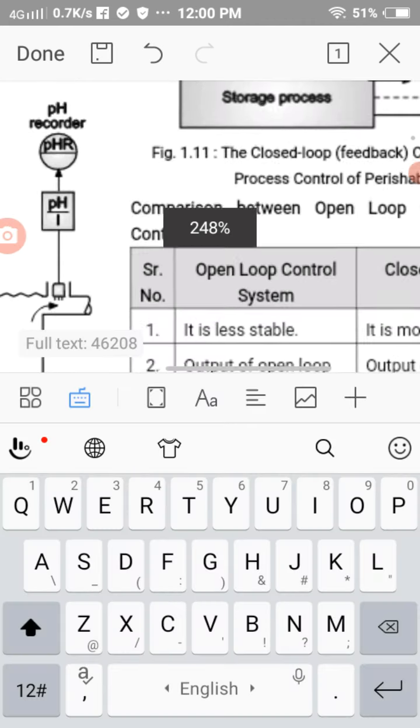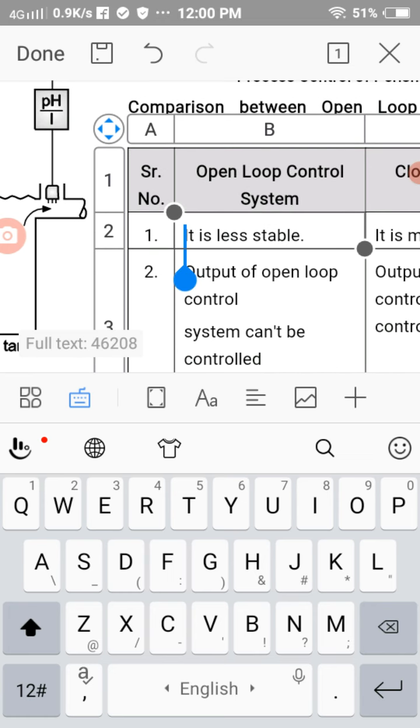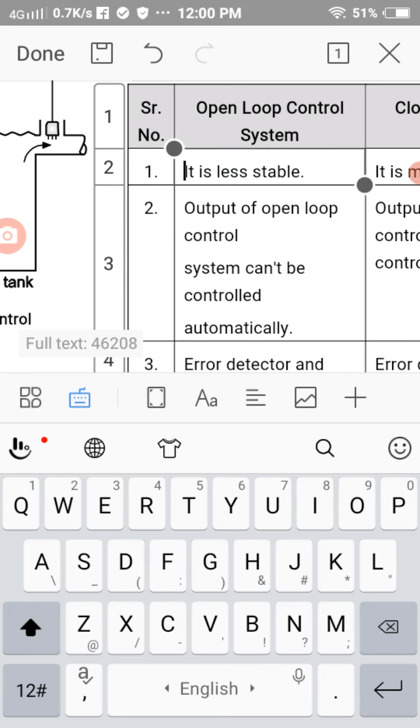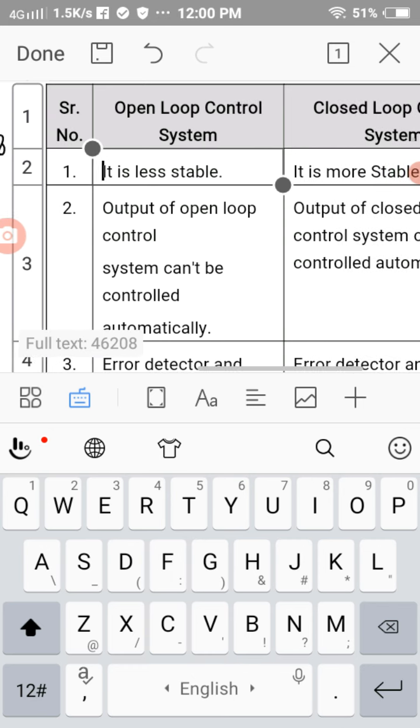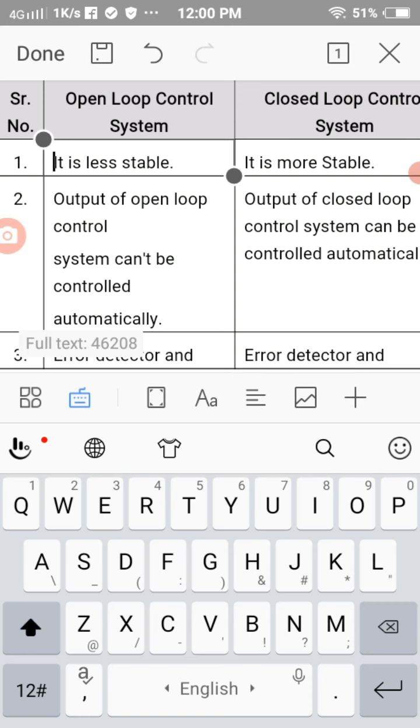See, open loop control system is a less stable system, while closed loop control system is quite more stable than open loop system. Why is it so? Because in a closed loop system there is a feedback system, and feedback gives more stability than the open loop system.